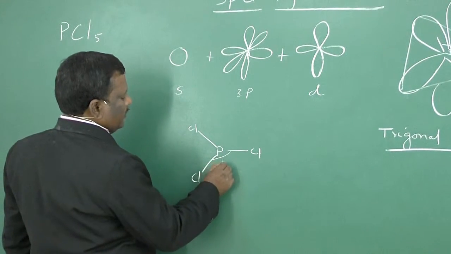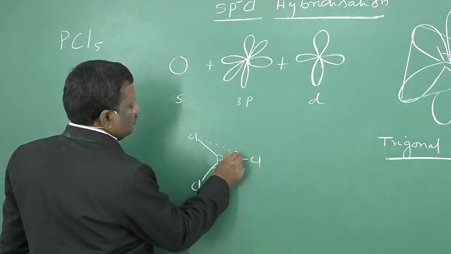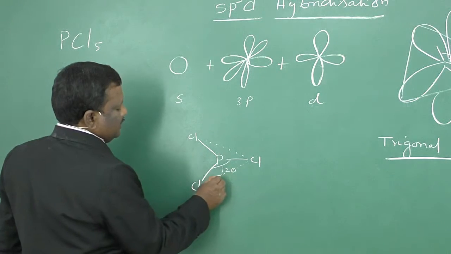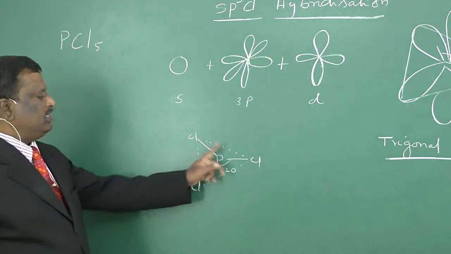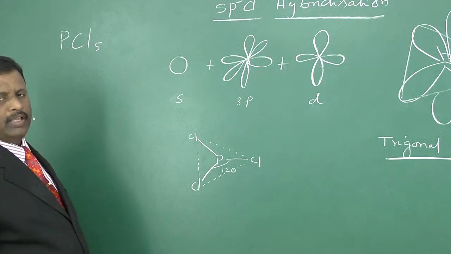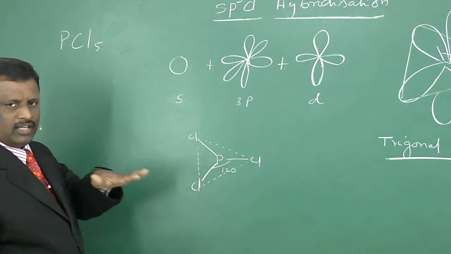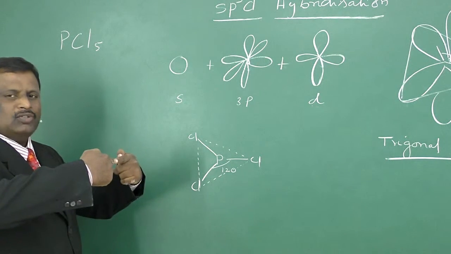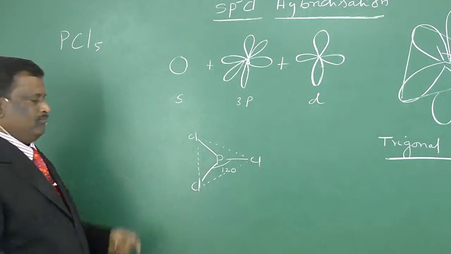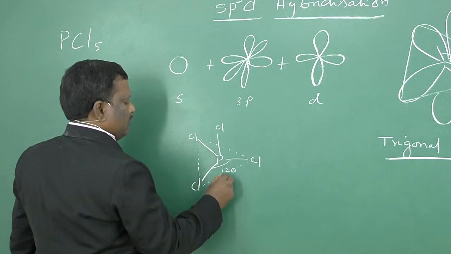This angle is 120 degrees. All these are in one plane. There is no bond between Cl and Cl. These dotted lines show that all 3 bonds are in one plane. Don't get confused. The dotted lines indicate that 3 bonds are in one plane, and the other 2 bonds are perpendicular to that plane. That means one is like this and the other one downwards.